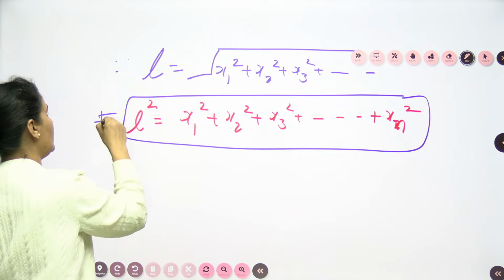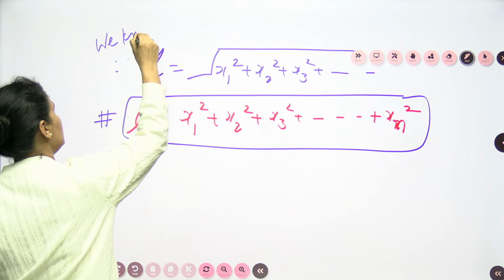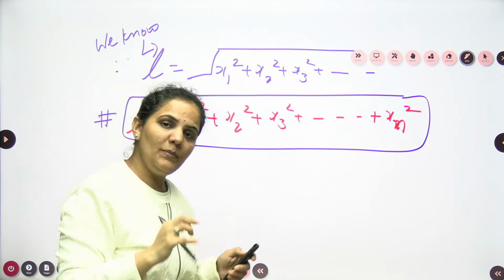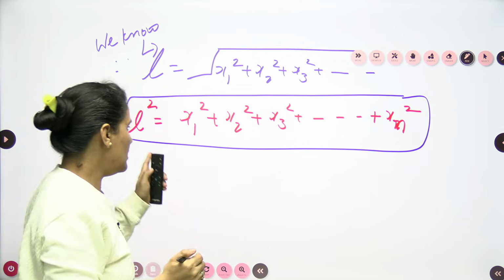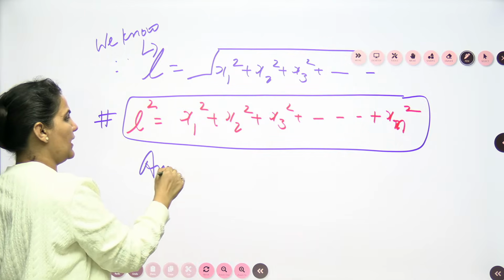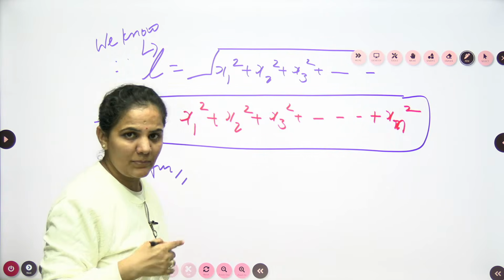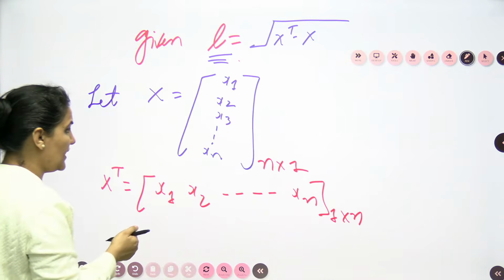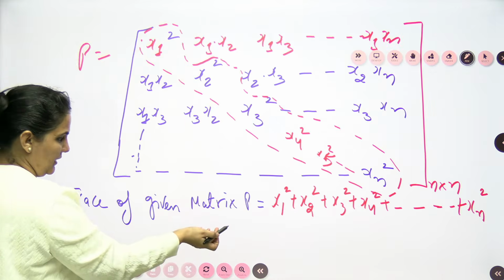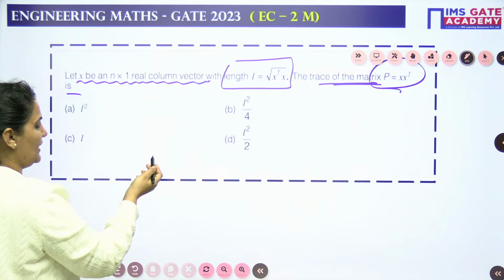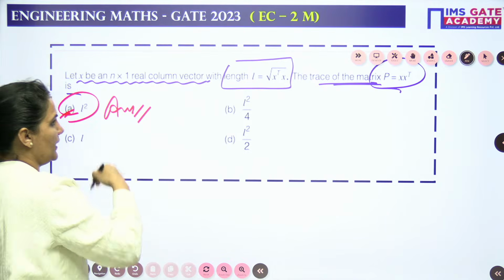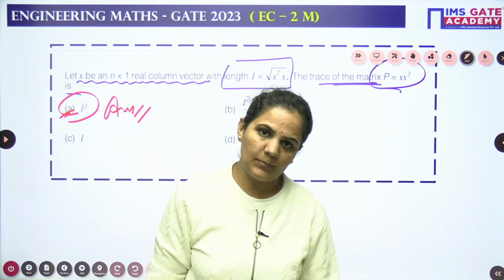So you can write, as we know that the norm or the length of any vector is this one, we can write the norm by squaring both sides also. So this will be my result: L square is equal to x1 square plus x2 square plus x3 square up to xn square. And you are asking about the trace of the matrix. So trace is nothing but this one only. So trace is L square, which you can see in option A for Ahmedabad. Very easily we can approach it, guys.